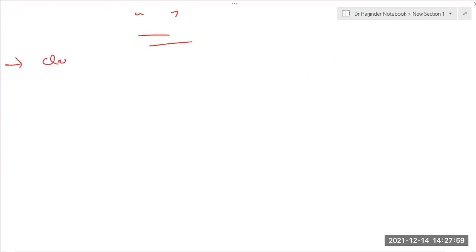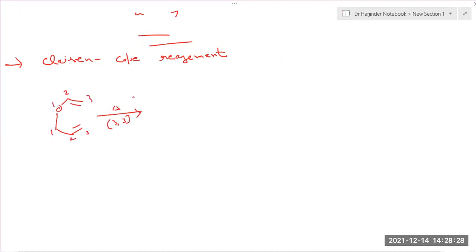And this one last reaction is called Claisen-Cope rearrangement. What is Claisen-Cope rearrangement? If you have a vinyl molecule like this, and you heat this molecule, this is 1, 2, 3, 1, 2, 3. It undergoes a 3,3 shift over here.